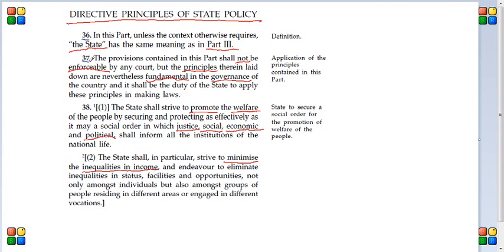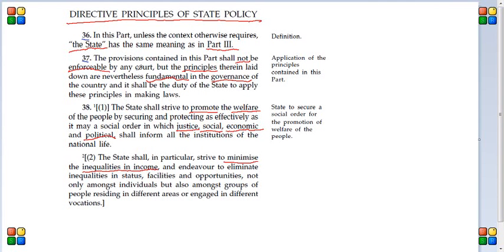Next, Article 37. Article 37 says the provisions contained in this part shall not be enforceable by any court, but the principles therein laid down are nevertheless fundamental in the governance of the country, and it shall be the duty of the state to apply these principles in making laws. What this basically means is that whatever is written in this particular part, that is directive principles of state policy, shall not be enforceable by any court.